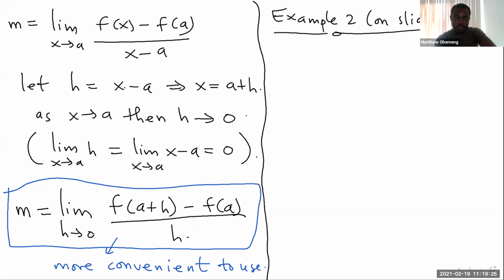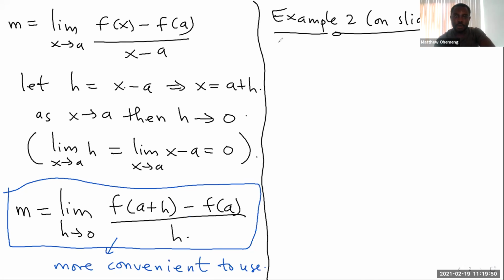You see, because if the h is 0, if you plug it in here, you get f of a minus f of a all over 0. And f of a minus f of a is 0 over the 0. So you always get type 0 over 0. So don't even start by plugging in to check. You can just skip that step and go straight toward trying to simplify, canceling out common factors or something, or rationalizing, right, to get your answer.